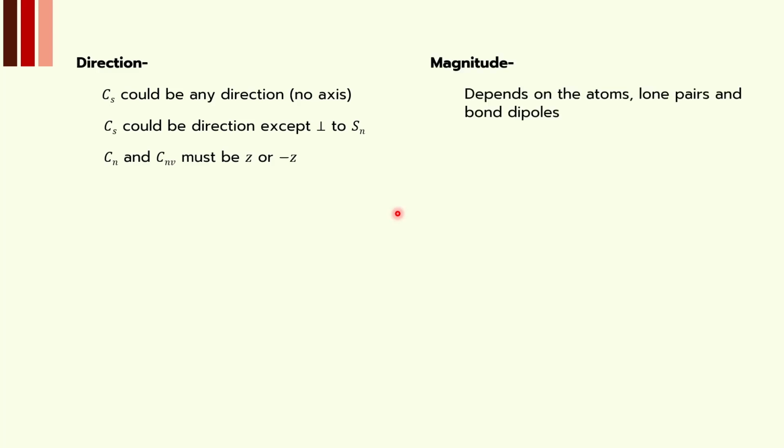As far as the magnitude is concerned, magnitude depends on the atoms, lone pairs and bond dipoles. If there is a difference in electronegativity, then the bonds would be polar bonds, and the lone pairs of course contribute significantly. Let us take an example of the ammonia molecule. Ammonia has a lone pair, and the NH bonds are polarized towards nitrogen because nitrogen is more electronegative than hydrogen. So the net result is along the Z axis, and you can see that the bond pairs and lone pairs are in the same direction. So this molecule is obviously a polar molecule with a strong dipole moment.